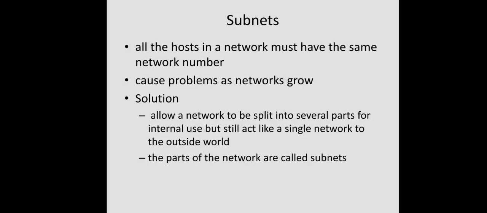At the same time, the entire organization should appear as a single entity to the external world. Okay, how can it be done? This is done using the subnetting technique. So within the organization, it can divide the entire set of addresses into subnets, and it can assign different addresses or a block of addresses to different local networks or local subnetworks. So a subnet allows a network to be split into several parts for internal use, but still act like a single network to the outside world. And these parts of the network are called subnets.